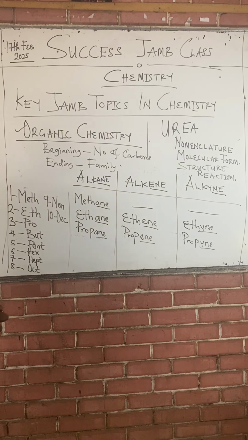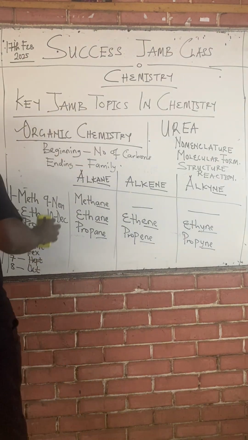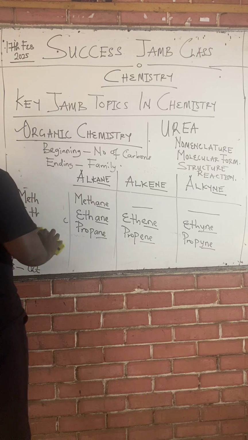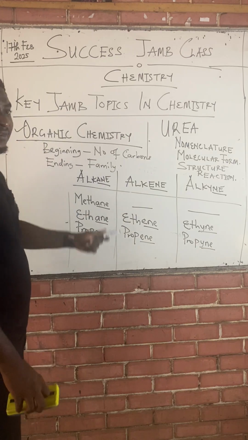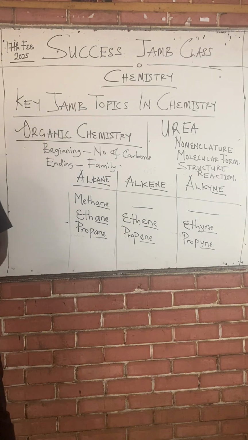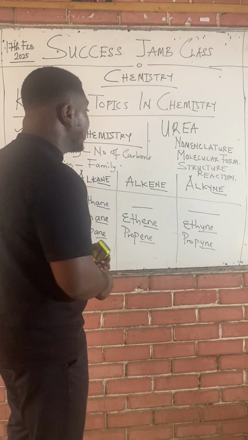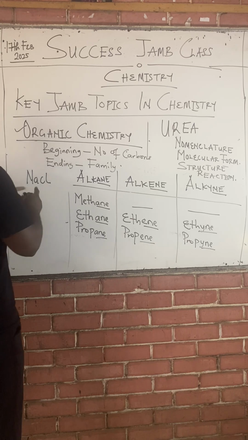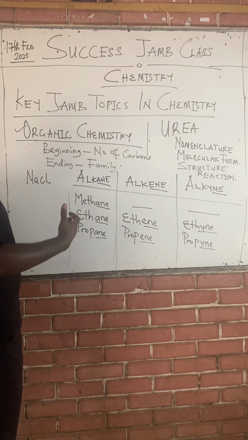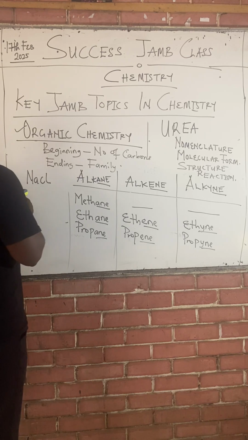So class, what we are doing here now is teaching you how each of these organic compounds is named. The next thing we want to look at now is their molecular formula. Because it's one thing to know that this is methane, but it's another thing to know the formula. For example, in inorganic chemistry, we say sodium chloride. Sodium chloride is the name, right? But the molecular formula of sodium chloride is NaCl, right? And I can tell you that sodium chloride can react with so and so to give this. That's a reaction.